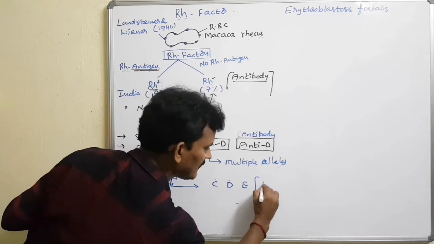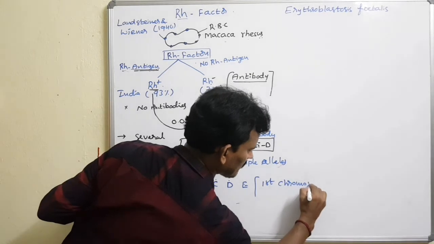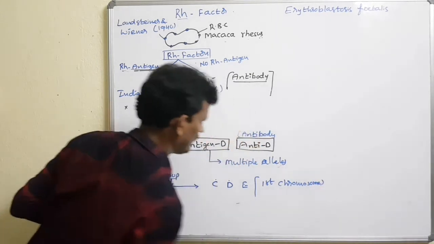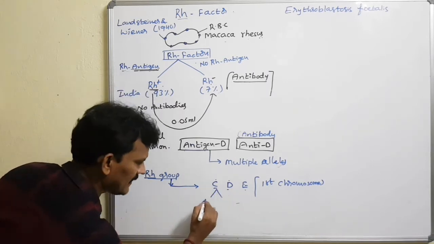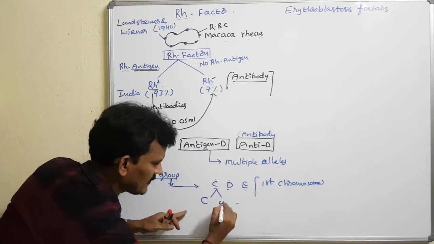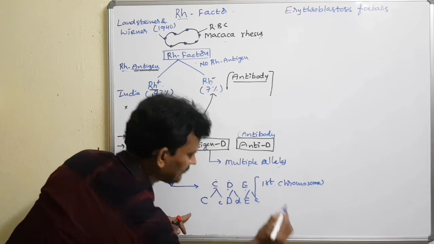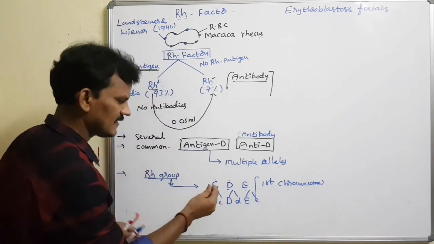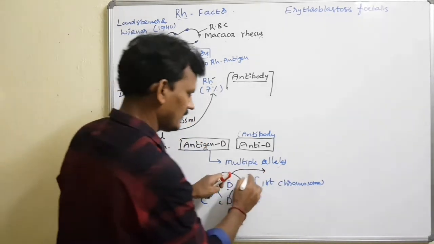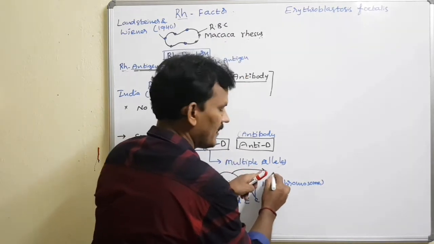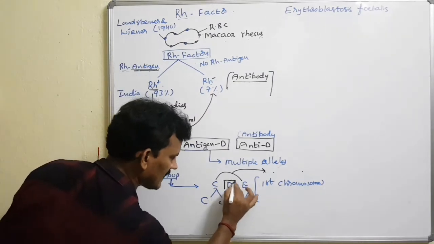The three genes are present in the first chromosome of the 46 of a human being. Each gene consists of two alleles: capital C, small c; capital D, small d; capital E, small e. But the C gene and E gene are weak ones, so they produce minimal immune response. That is the reason we consider it as the capital D.